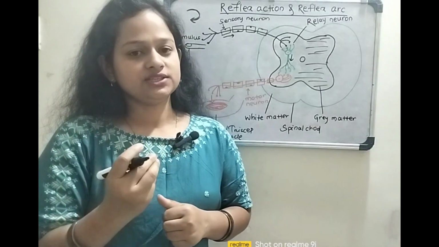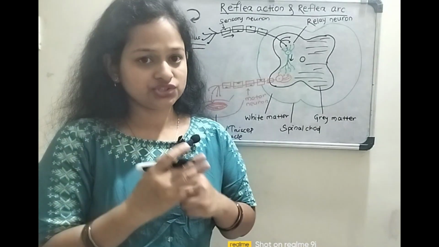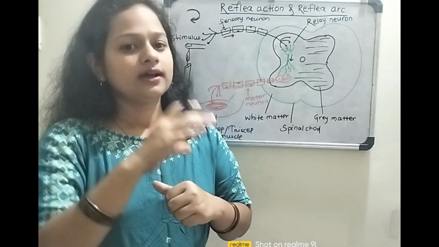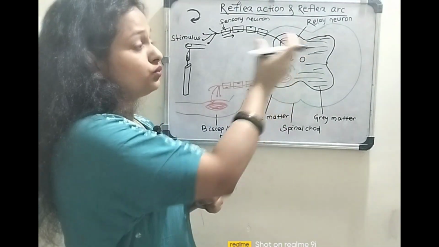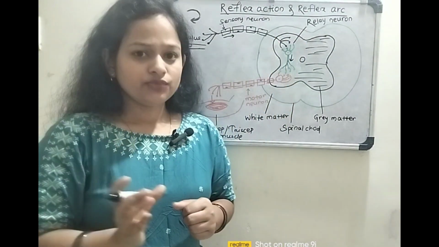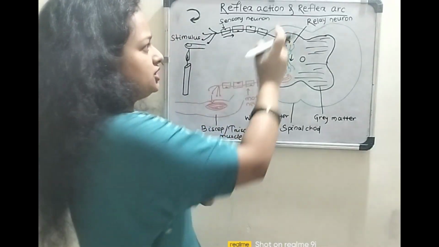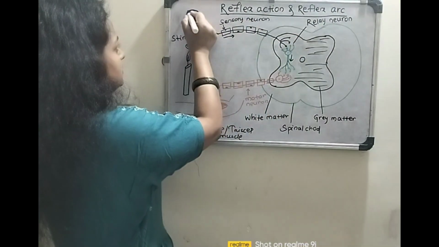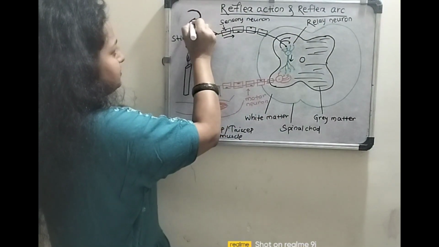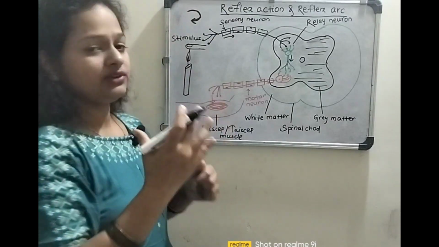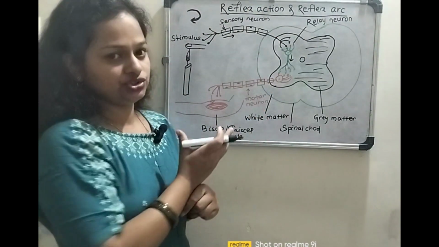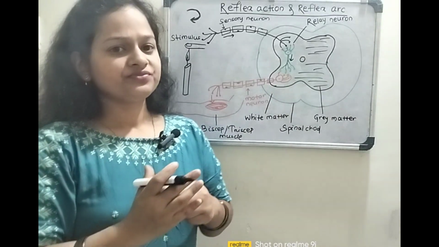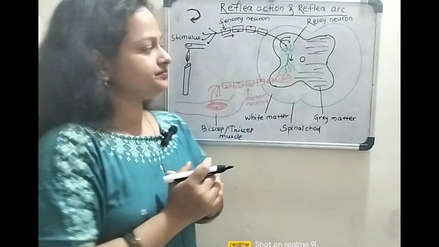And to complete this reflex action, the stimulus follows a pathway that is known as the reflex arc. And here the word arc means bending. As the reflex action takes the path of a bending-like structure, this is known as the reflex arc.